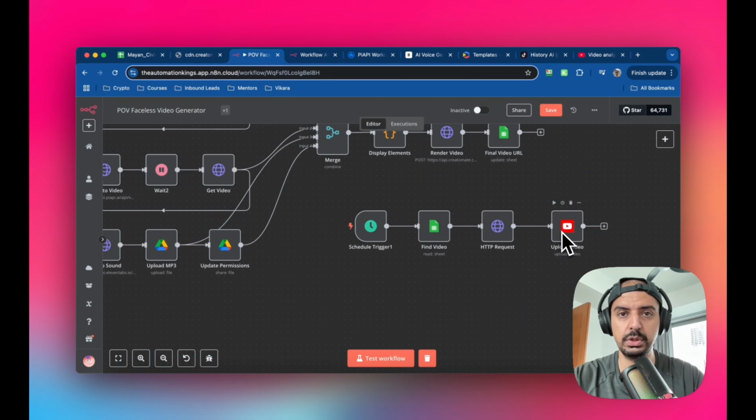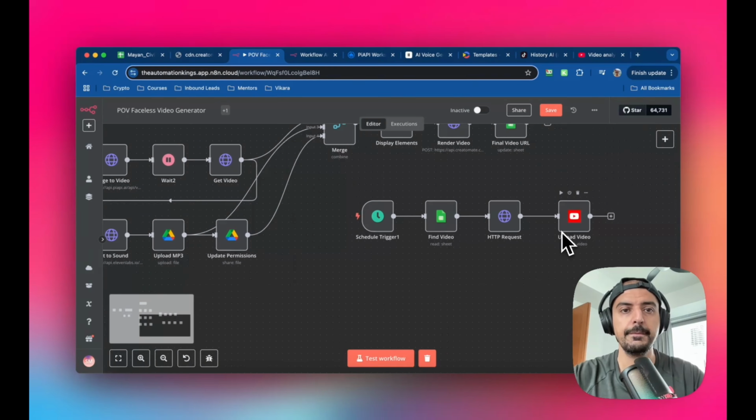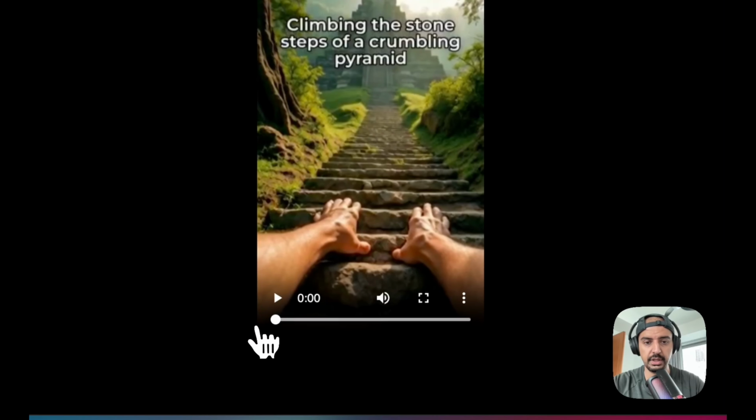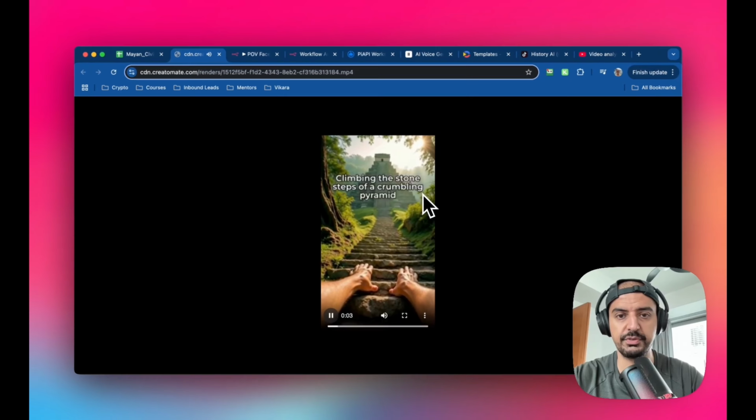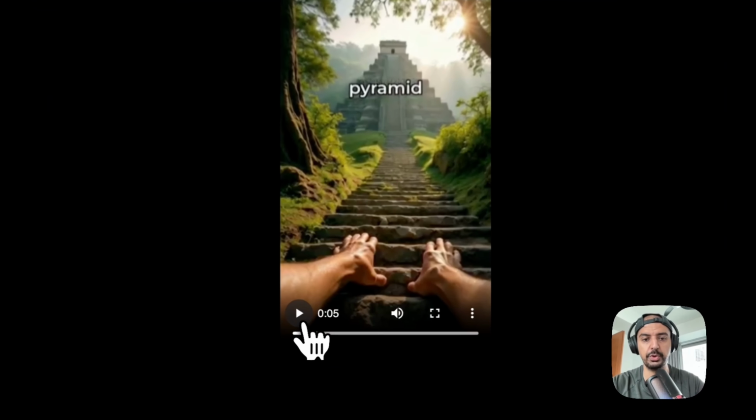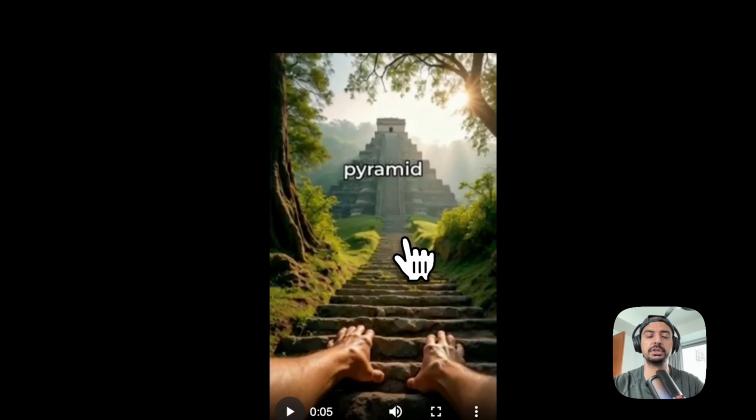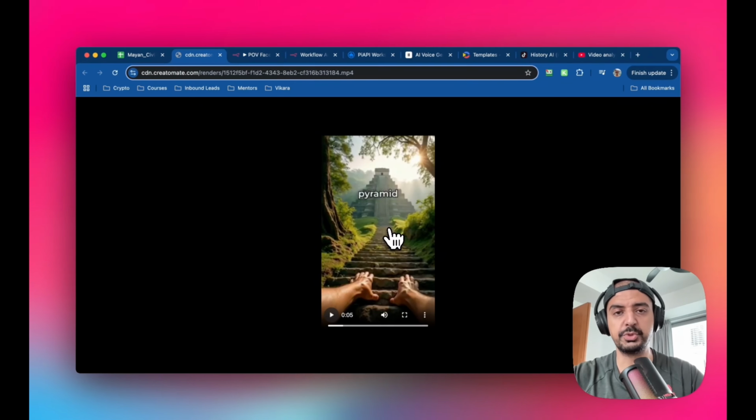It'll actually upload it into your YouTube channel, okay? And so this is what the video looks like. It's going to go to the beginning. So like I said, I've done a mine experience. So this is climbing the stone steps of a crumbling pyramid. Okay, very, very straightforward. It's about 5 seconds, but I'll show you how you can create more videos, piece them together, and have like a 20 second, 30 second video that has different scenes. Again, it's entirely up to you how you want to do this.